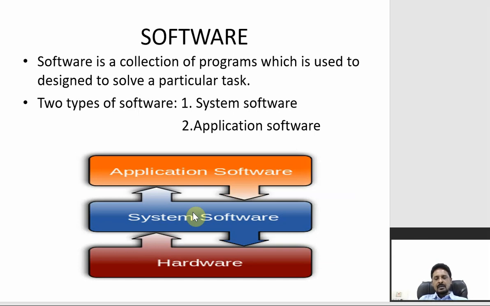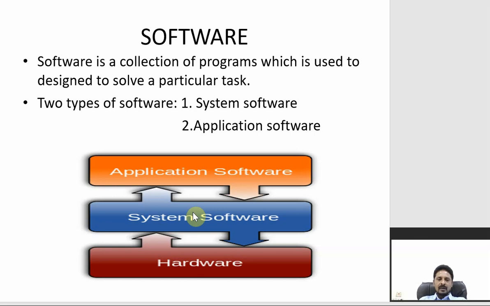That means a set of instructions grouped together is called a program. That program is going to solve a specific task, a specific need. Whenever you group all those programs together, then we can call it a software.